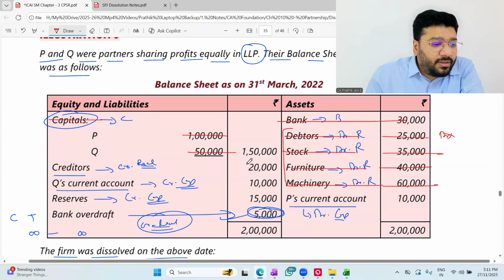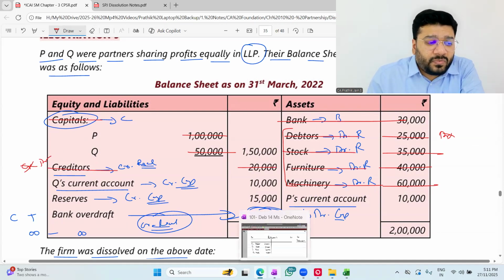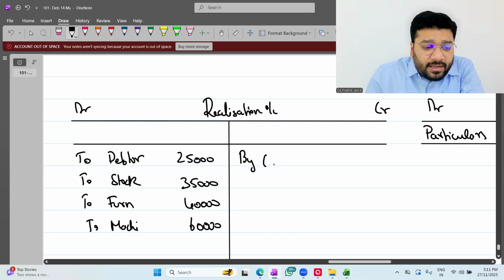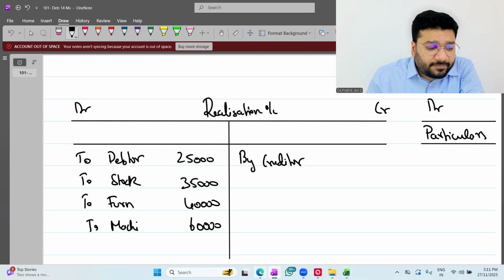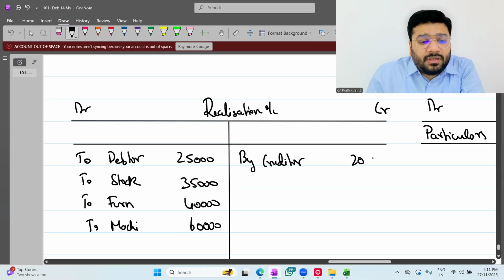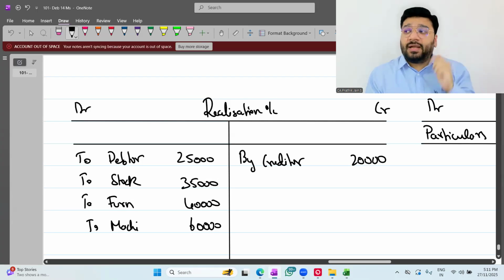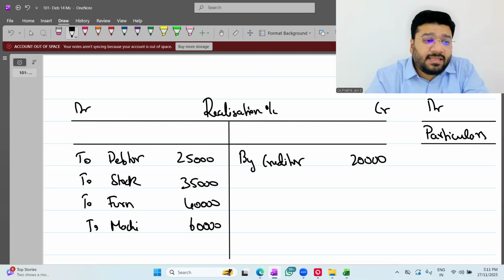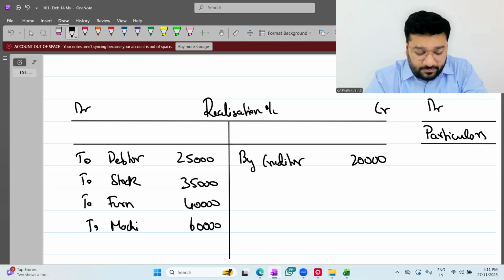Next, creditor 20,000. This is on the liability side, having credit balance. To close it, I have to give a debit. What is the journal entry? Creditor account debit to realization. In realization, by creditor, 20,000. Imagine there was provision for doubtful debt. Then what will you do? Transfer it to the credit side. Imagine there was provision for depreciation. That also will be transferred to the credit side. Workmen compensation reserve.